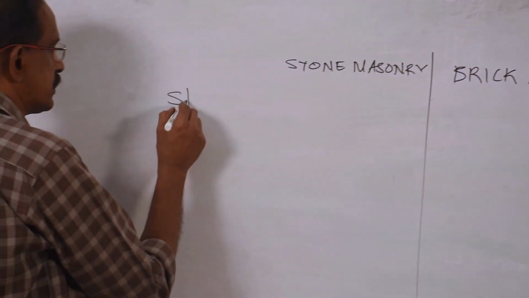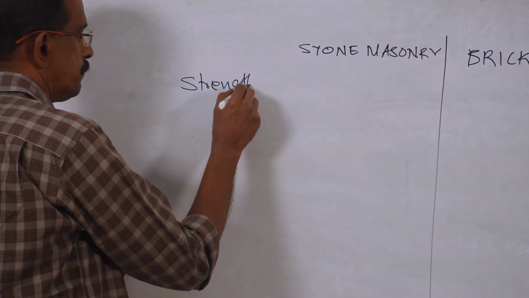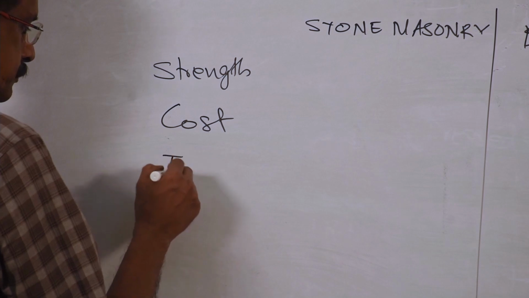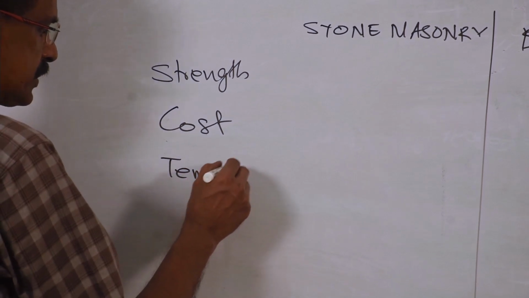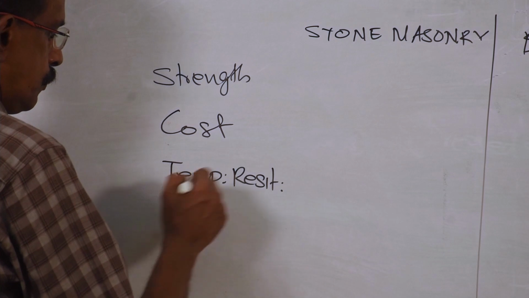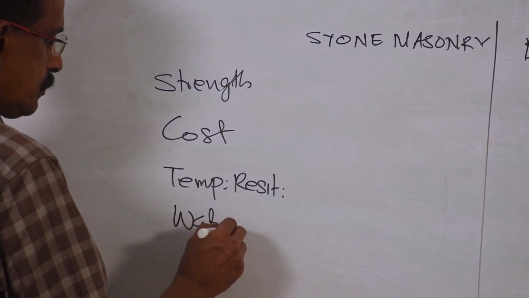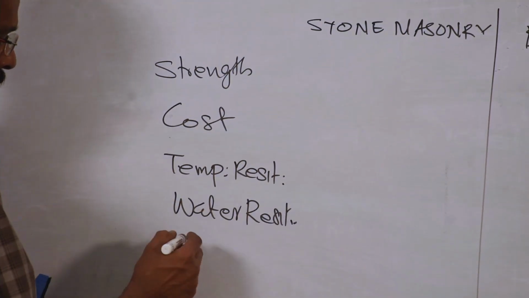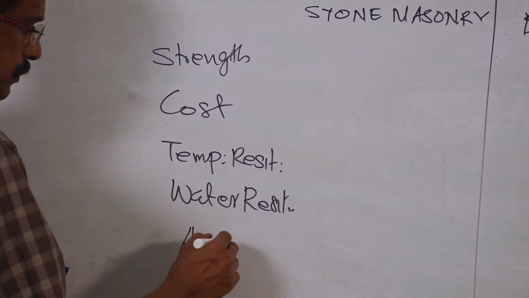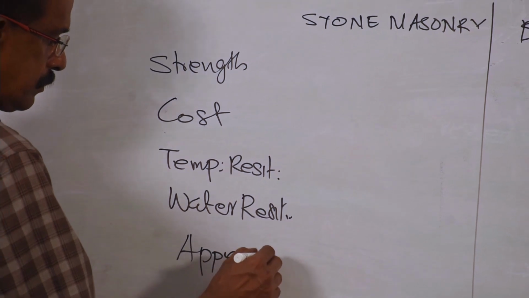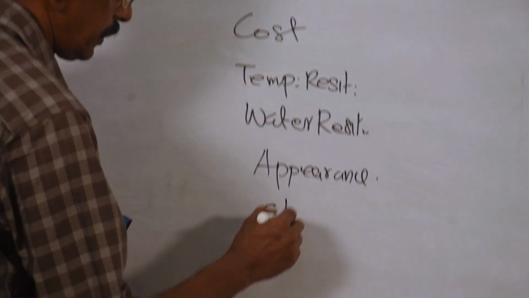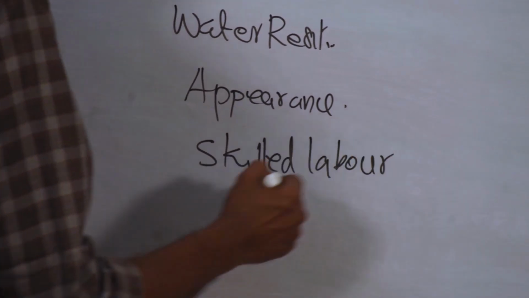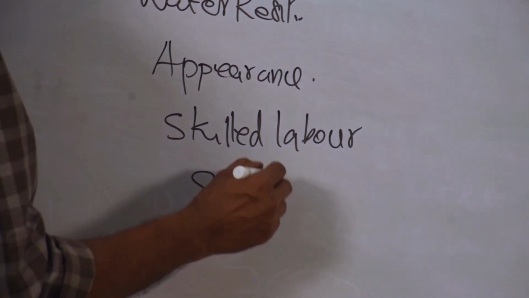First we will see the strength, then cost, then temperature resistance, water resistance, then appearance, then skilled labor requirement, then small wall construction.